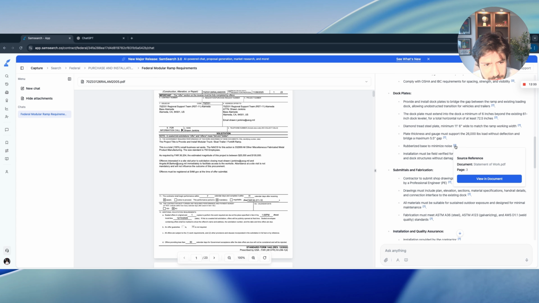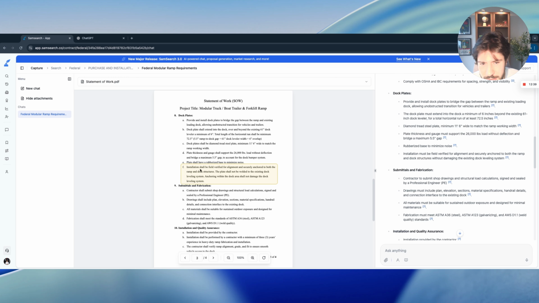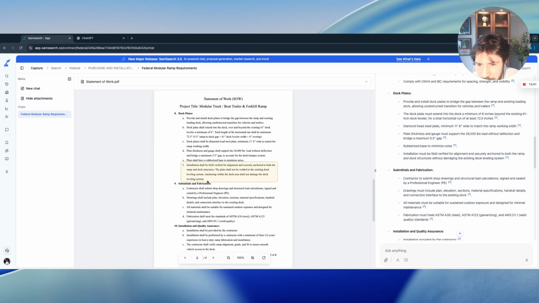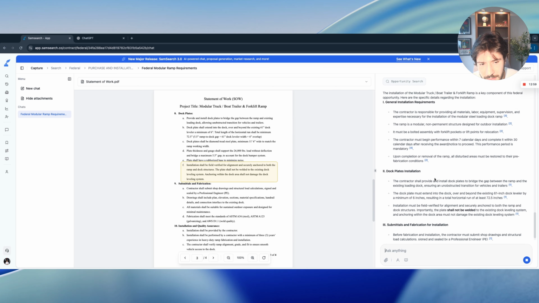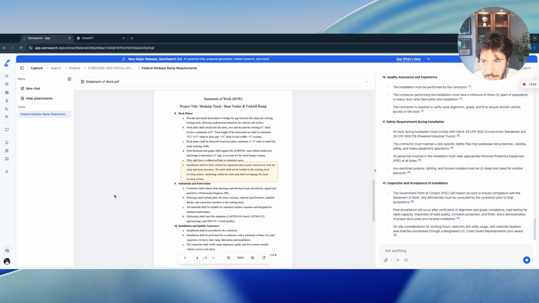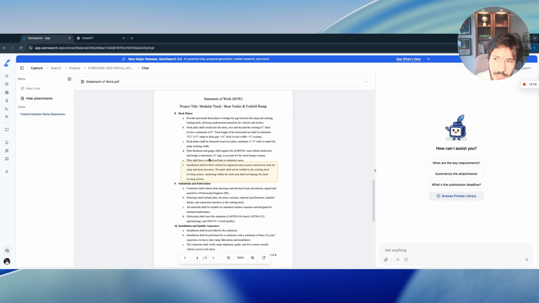Now, the good thing about this is you could actually have a conversation. So, for example, we get to these instructions, and then I see that there's something here that I don't understand or I want to summarize. I could then ask it questions about that. So, let's just give me more info about the installation. And obviously, with these different numbers, it could easily navigate between the different documents. I have the document here, I have this. And I have multiple chats, all with the same opportunity. So I could start a new one from scratch and ask new questions, ask it to break down things.